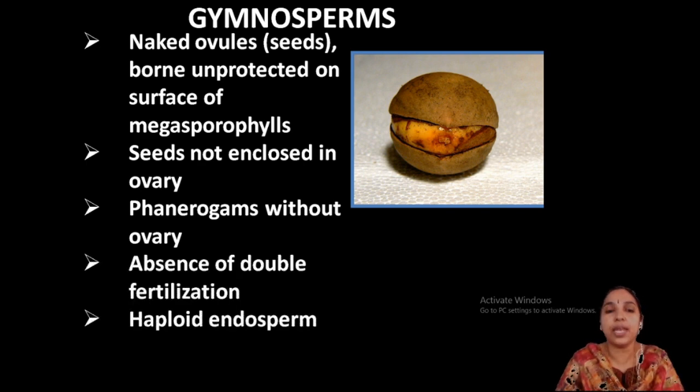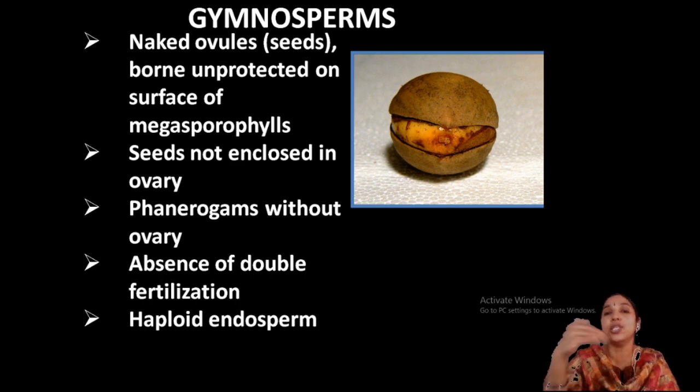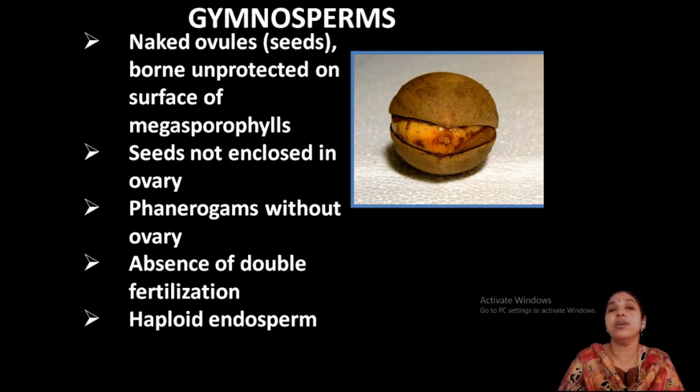Then, absence of double fertilization, another very important point. You know Nawaschin introduced the term double fertilization. What do we mean by double fertilization? Two male gametes enter into the female ovary, and inside the ovule there is only one egg.